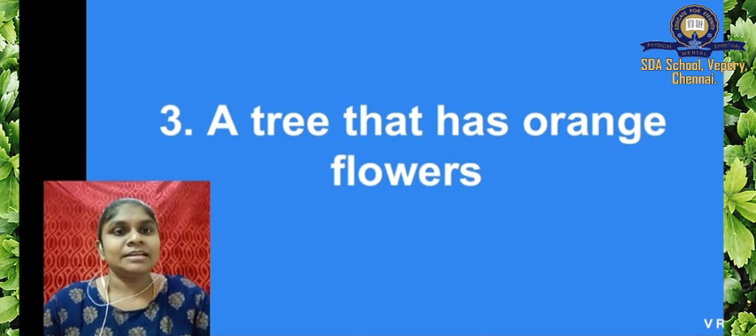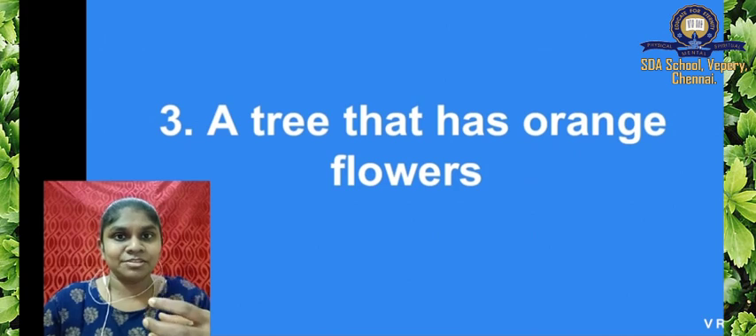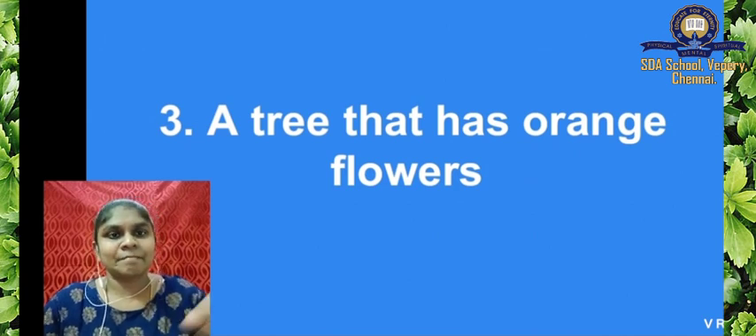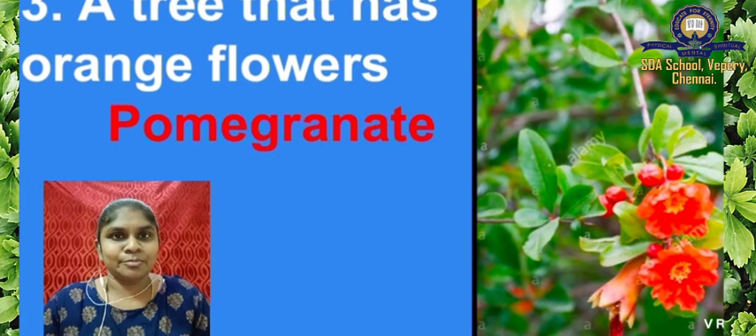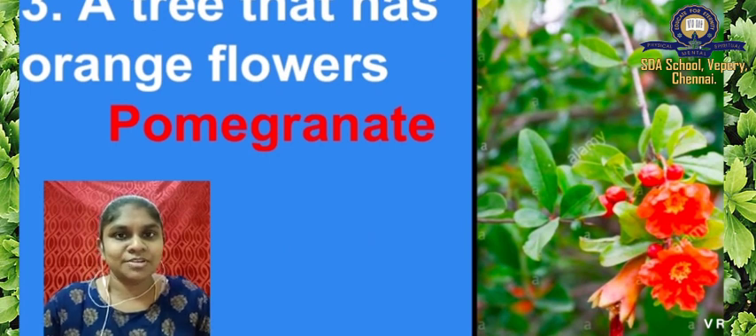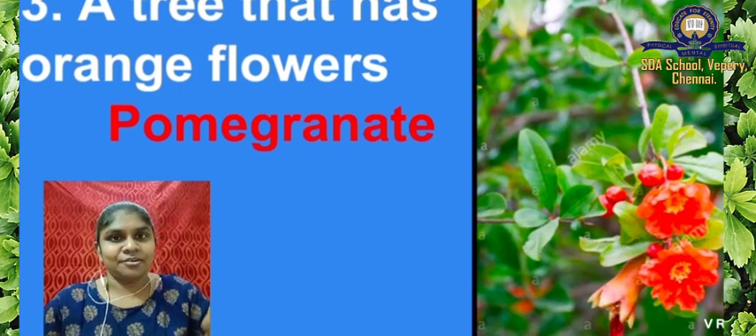Third one, a tree that has orange flowers. Can you name the tree? Recollect. You have seen all those trees around your house. We have one fruit. Yes. Pomegranate. A tree that has orange flowers is pomegranate. Okay, look at this picture. This is the flower of pomegranate. It has orange flowers. Okay.